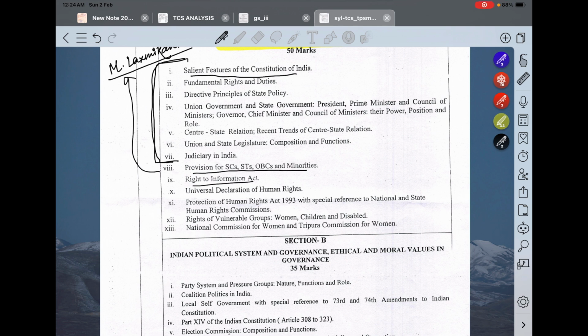Okay, so these topics 8 to 12, Right to Information Act, you just Google it. Universal Declaration of Human Rights, there is a website of UN, United Nations. There you will get everything about the Universal Declaration of Human Rights. You should definitely refer to that website.